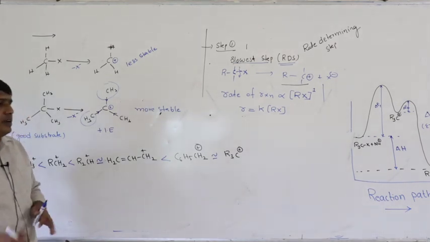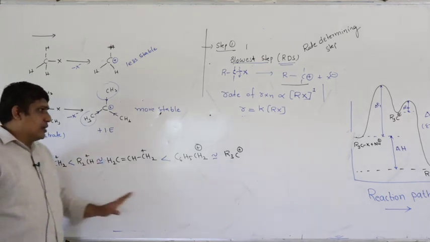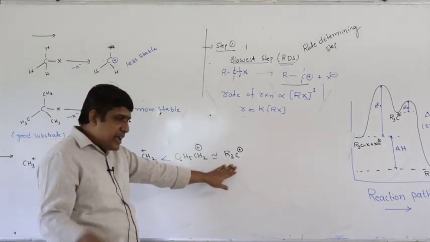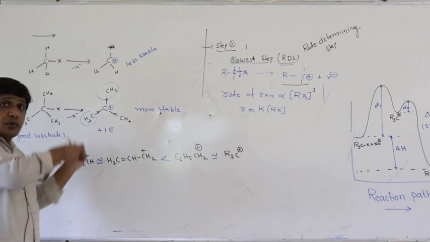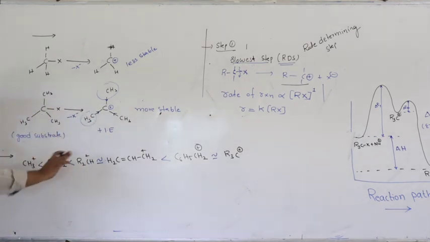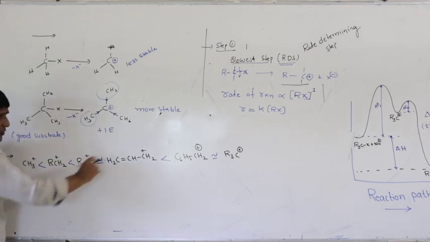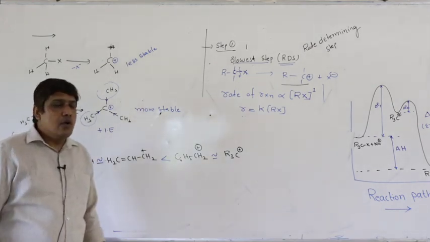Corresponding alkyl halides' reactivity also increases in this order. Tertiary alkyl halides are more reactive, whereas CH3 halides, methyl halides, are less reactive, right? This order is opposite to that of the SN2 order. This is the stability order of cations and the reactivity order of corresponding halides towards SN1 reaction.